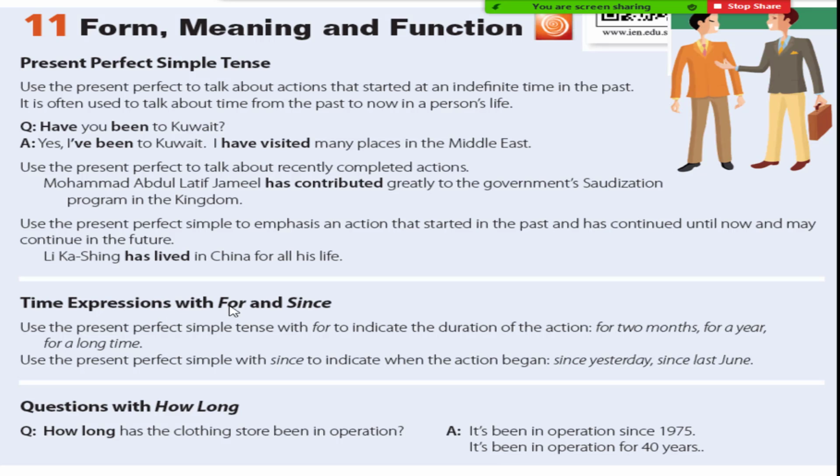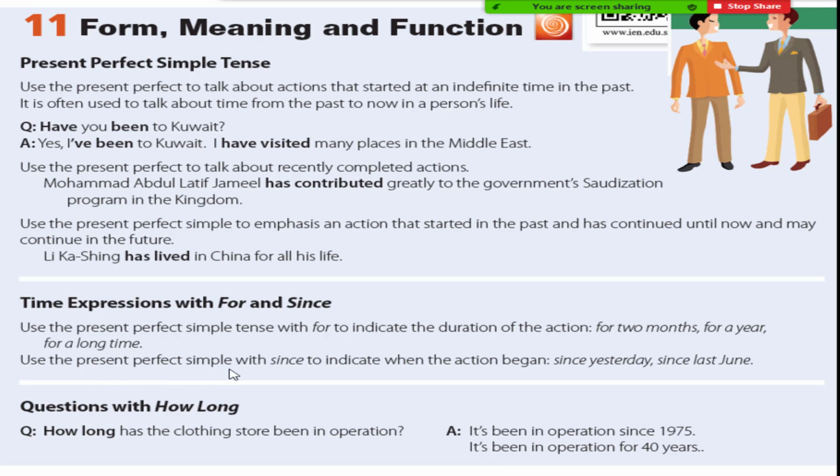Time expressions with for and since. With the present perfect, we use always for and since. These two words are key words for the present perfect. Use the present perfect simple tense with for to indicate the duration of the action. For example, we say for 2 months, for a year, for a long time.